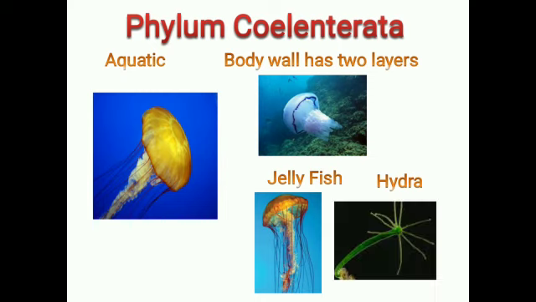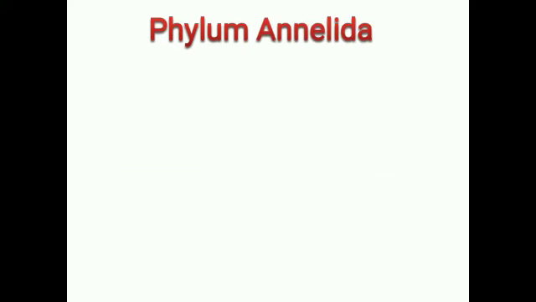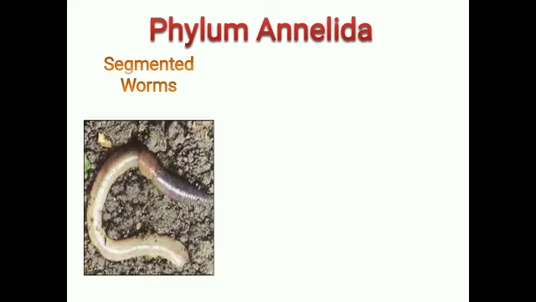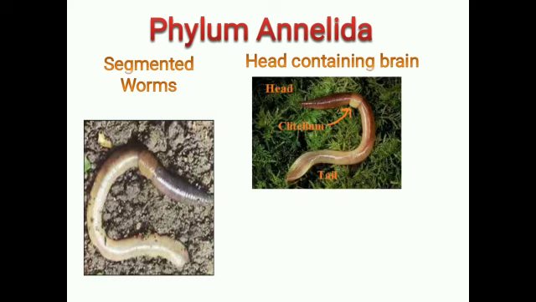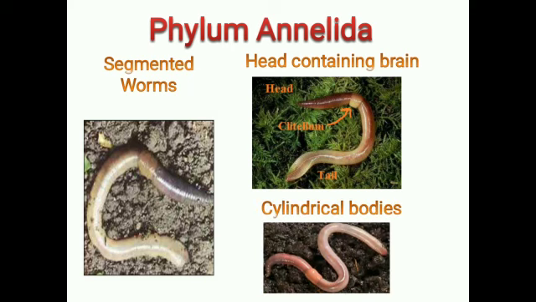Now the next phylum is Phylum Annelida. They are segmented worms. You can see in this picture. This is the earthworm. They have a head containing brain and they have cylindrical bodies.